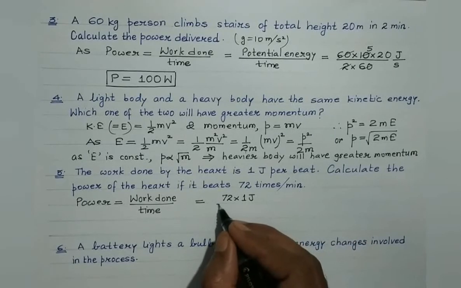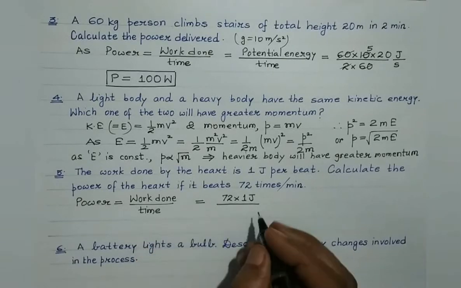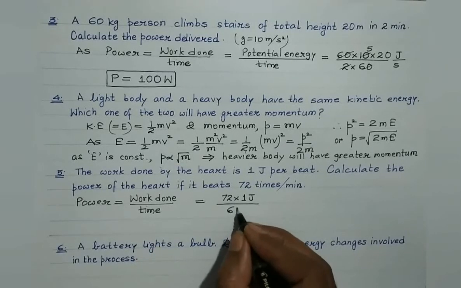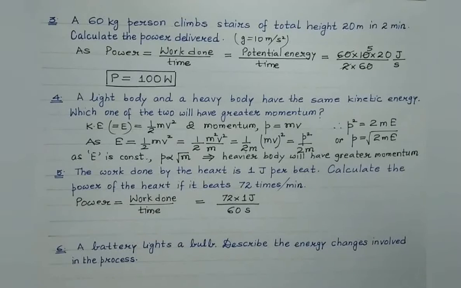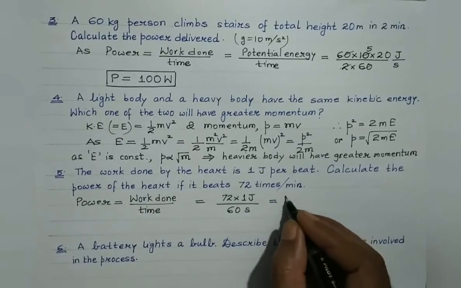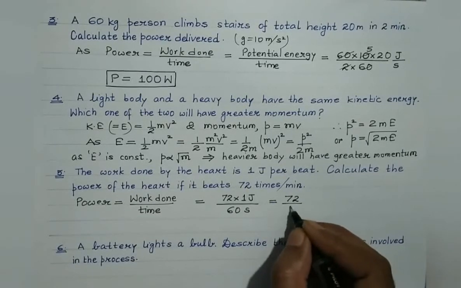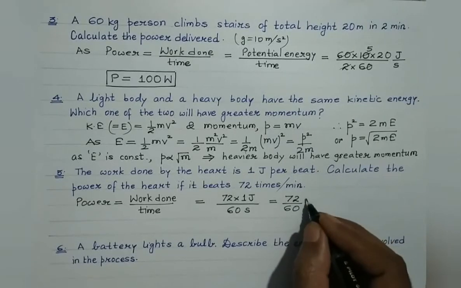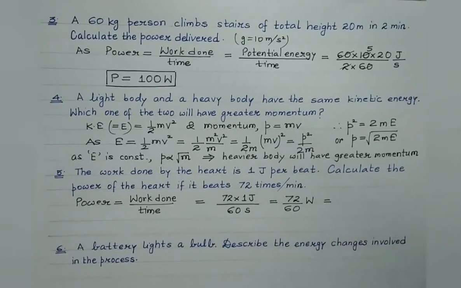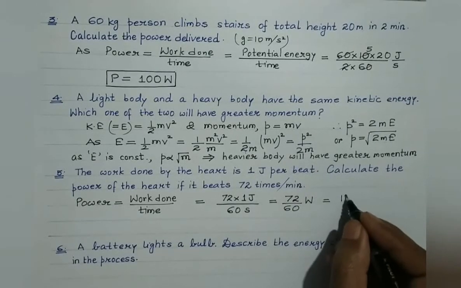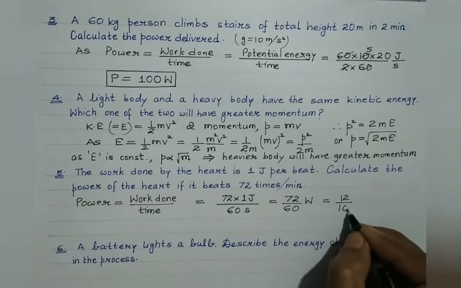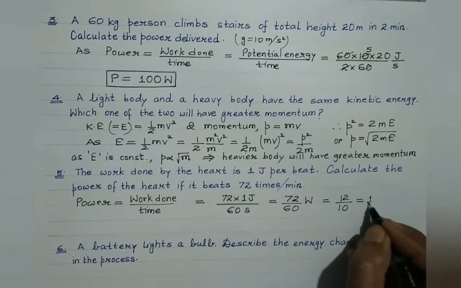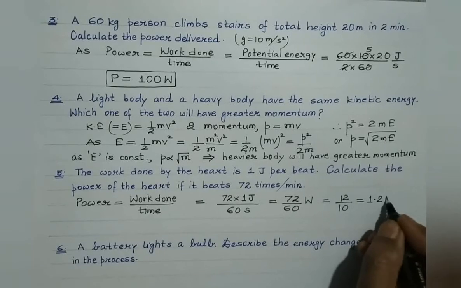Clear? So divided by, what is the time we are considering? 1 minute. 1 minute is 60 seconds. So it's simple. It will be equal to 72 divided by 60. Joule per second is watt. So it will be equal to 12 by 10. So that is equal to 1.2 watt.